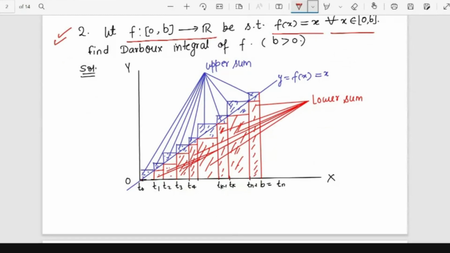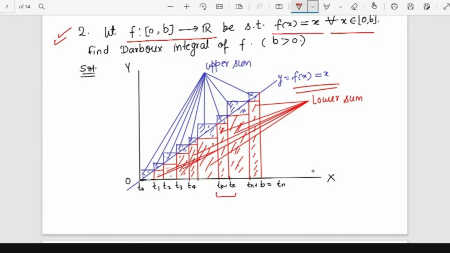First of all, I have drawn the picture of the function y equal to f(x), that is my x. Now, again, a partition is there: t1, t2, and so on up to t_{n-1}. This is my subinterval [t_{k-1}, t_k].